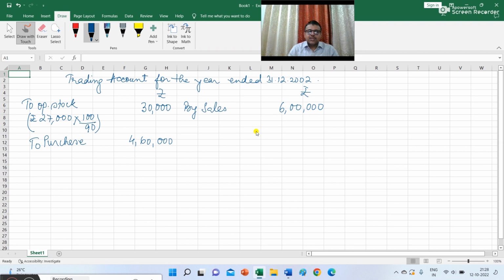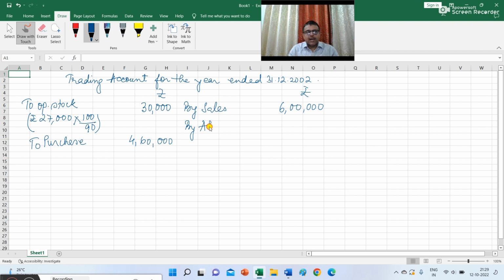Now just before the closing date of the year, that was 31st December 2002, a fire broke out on 4th December 2002 and the value of stock destroyed was 10,000. So you have to record this abnormal loss. This is basically abnormal loss and the reason for abnormal loss is the stock destroyed by fire.